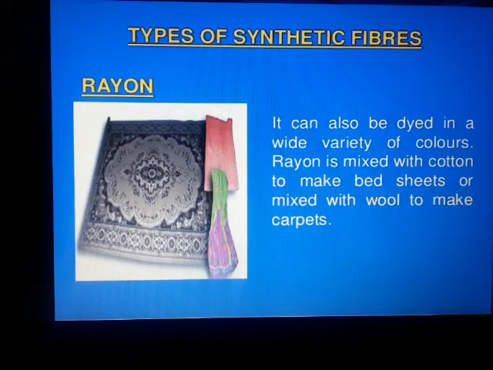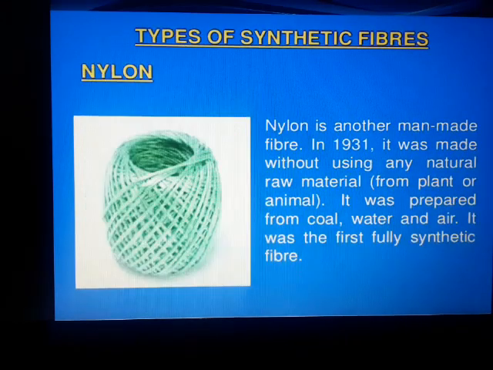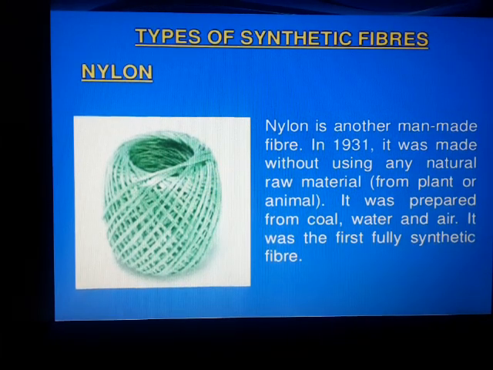And it can also be dyed in a wide variety of colors. So it is mixed with cotton to make bed sheets or mixed with wool to make carpets. So many applications, so many uses are there for this rayon. And the next one is nylon. Nylon is another man-made fiber. In 1931, it was made without using any natural raw material from plants or animals. The preparation process was done with the help of coal, water and air. It was the first fully synthetic fiber. Rayon is a semi-synthetic. This nylon is a fully synthetic fiber.